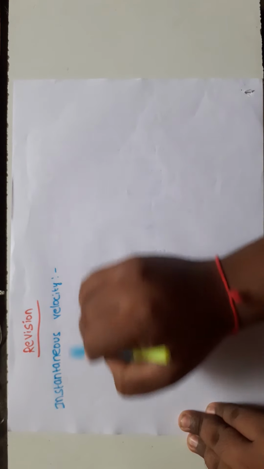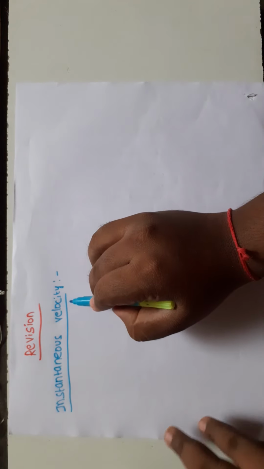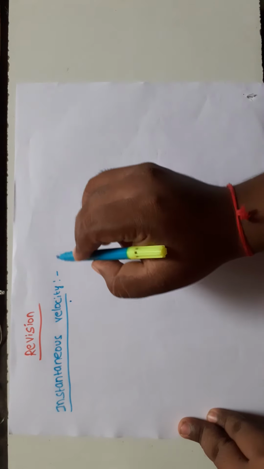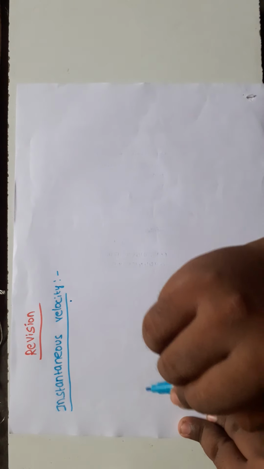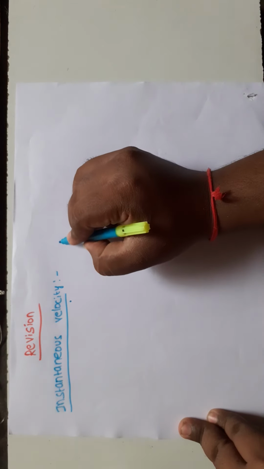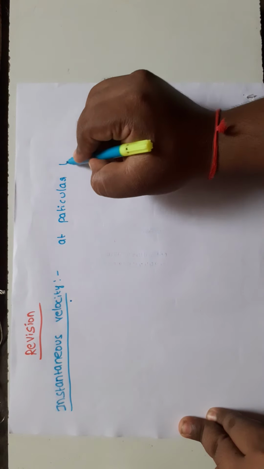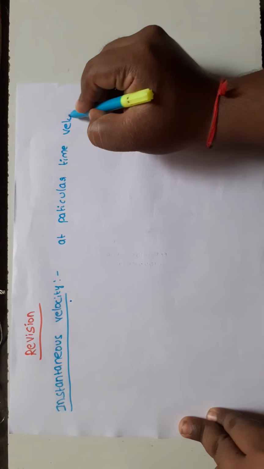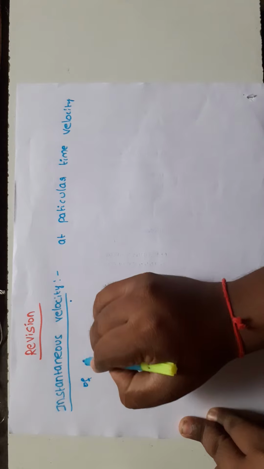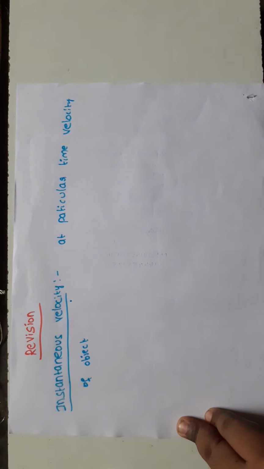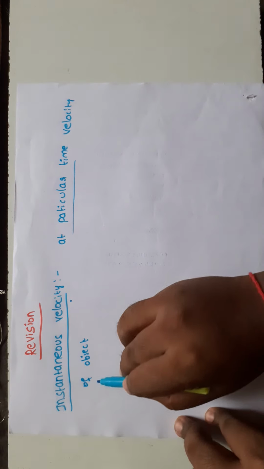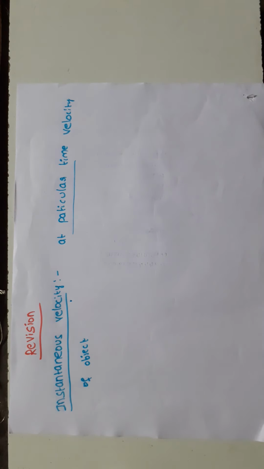Okay, first of all, what is meant by instantaneous velocity? Basically, instantaneous velocity is also a velocity. But what is the difference between velocity and instantaneous velocity? The main difference is that instantaneous velocity means the velocity of the object at a particular time. At a particular time, the velocity of the object is called instantaneous velocity.